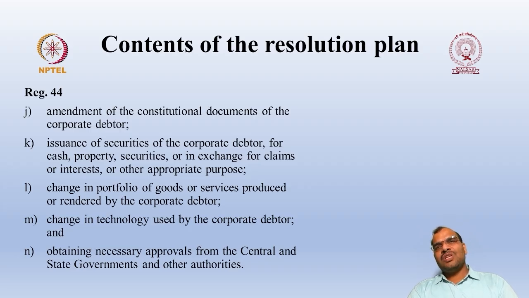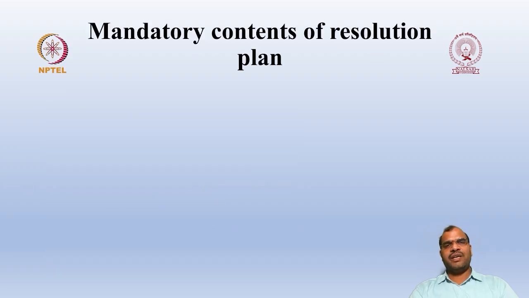But when it comes to the Competition Act, the Competition Commission of India is the authority. So in such cases, if the approval is required from the CCI, the approval from the CCI has to be obtained in advance. That means before placing it before the COC. First you have to get the approval from the CCI. Then subsequent to that, you can place the resolution plan before the COC, and then they can approve it. Okay, so the CCI approval is in advance. The remaining approvals you can take later.